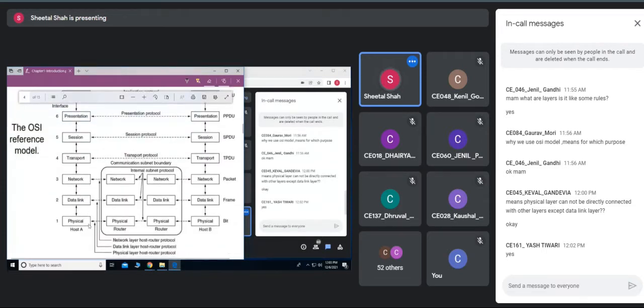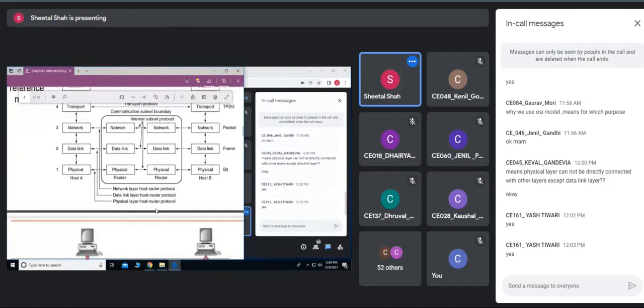The actual physical connection exists only at the physical layer, either through a wire, or through satellite transmission or radio transmission, etc. These are the different ways of transmission from one physical layer to the other physical layer of the network. Hope everyone is clear with this, at least up to this part.